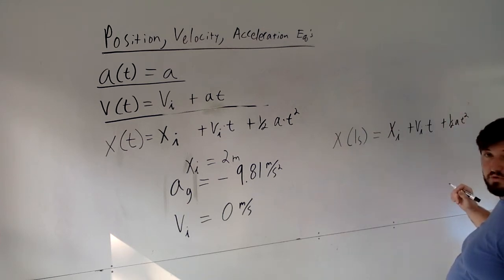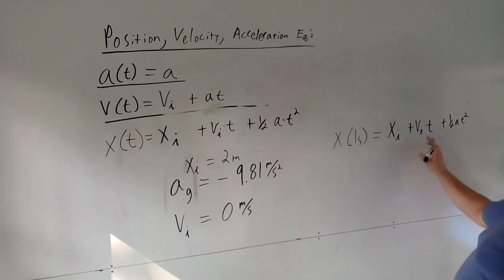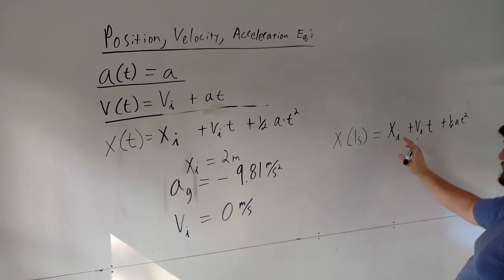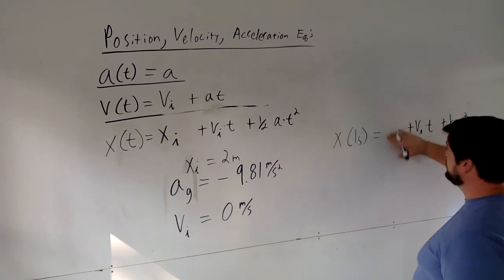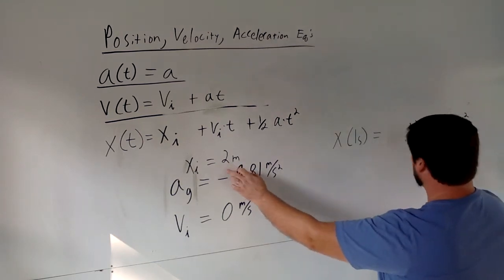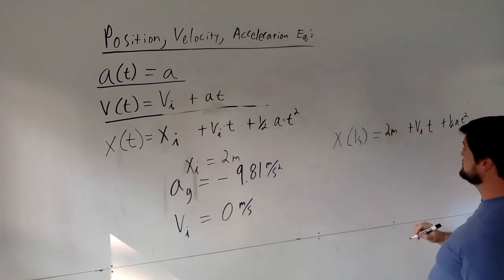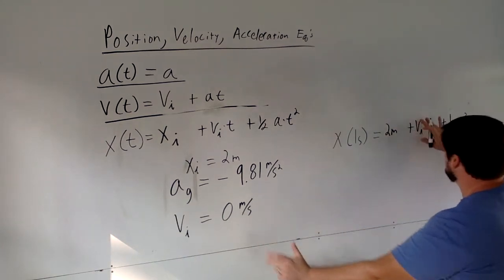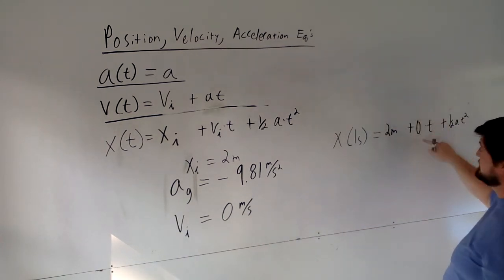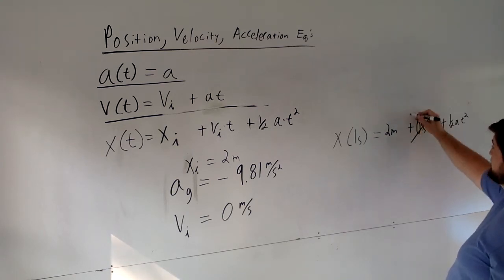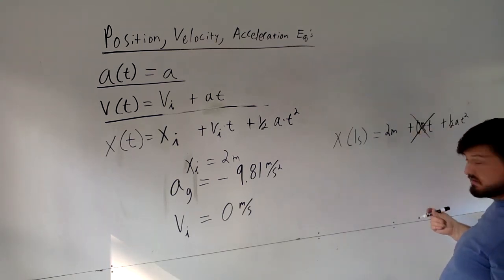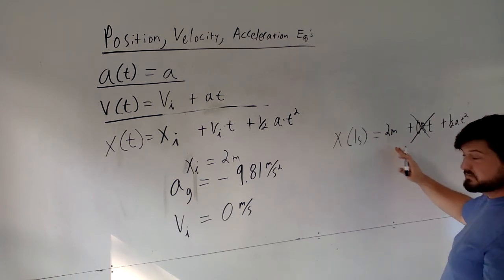Okay, can we get that on the board? Barely. Okay, so 1/2 at squared out here, velocity initial times time, x initial. Let's replace those with their actual values. Okay, so for time 0, before I let it go, we start out with an initial height of 2 meters. We start out with an initial velocity of 0. So that's easy, isn't it? Right? 0 meters per second, that whole thing's going to go away. Simplifies it down. You can see why doing that for the position could also be good.